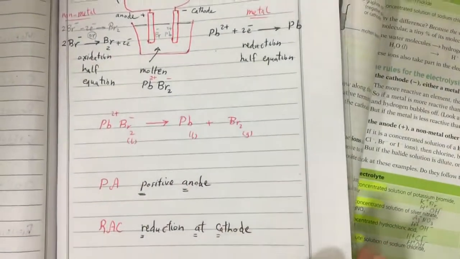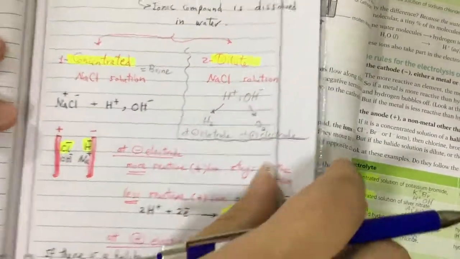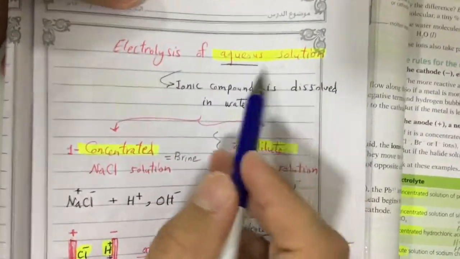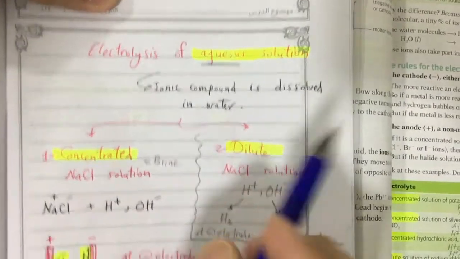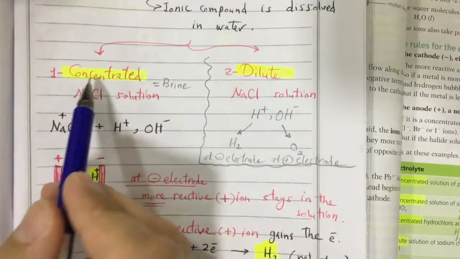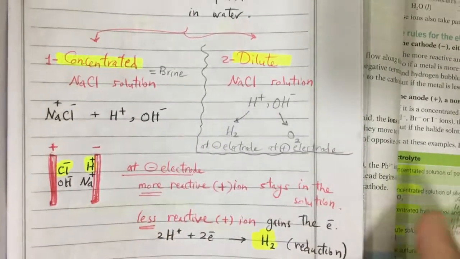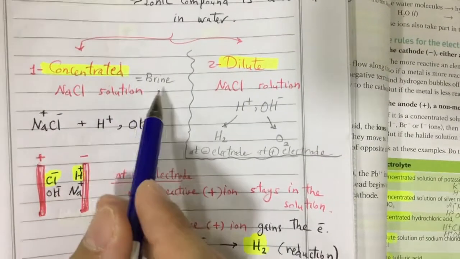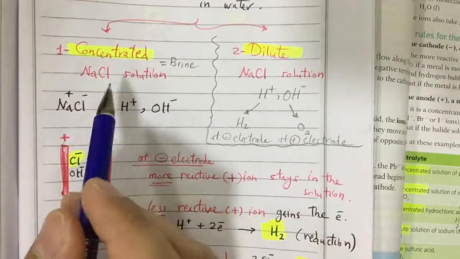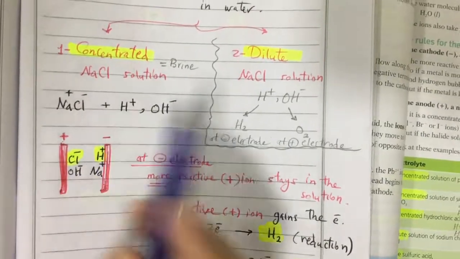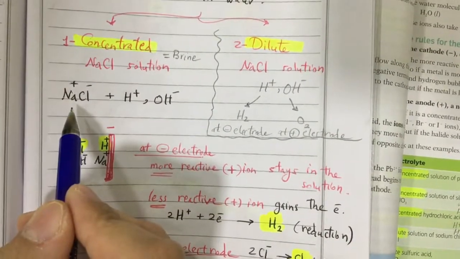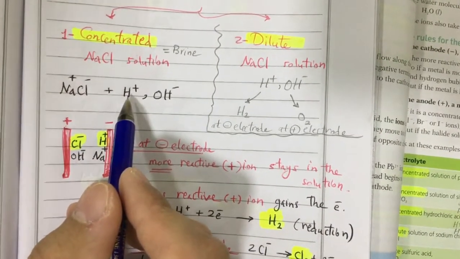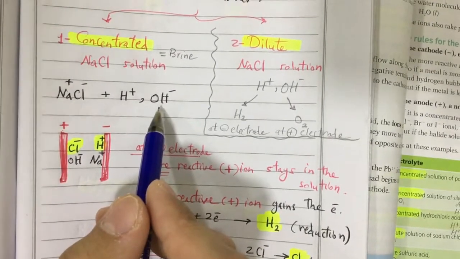What about dissolved ionic compounds in water? Here we have electrolysis of aqueous solution. Aqueous solution means the ionic compound is dissolved in water. So the solution may be concentrated and may be dilute. For example, if you have concentrated sodium chloride solution, this is called brine. Brine is a very concentrated sodium chloride solution. So here actually you don't have only sodium chloride, you have also water. And this water is made of positive hydrogen ions and negative hydroxide ions.